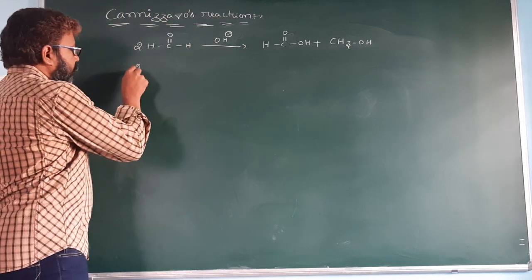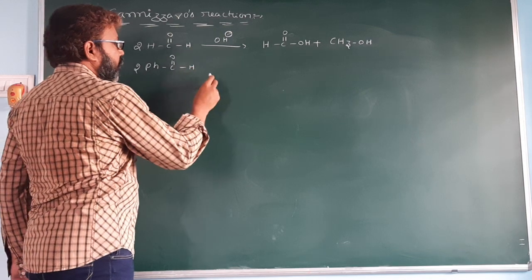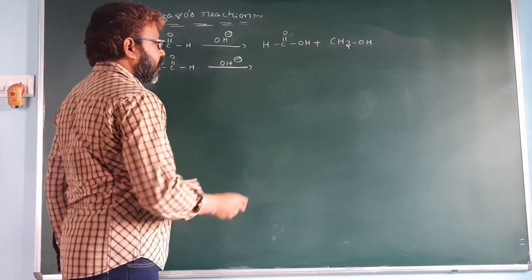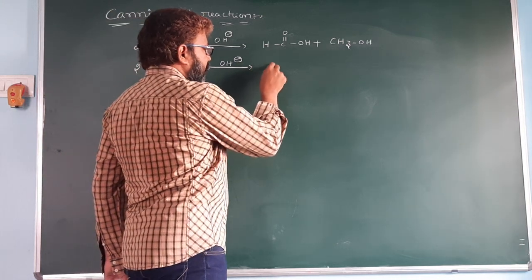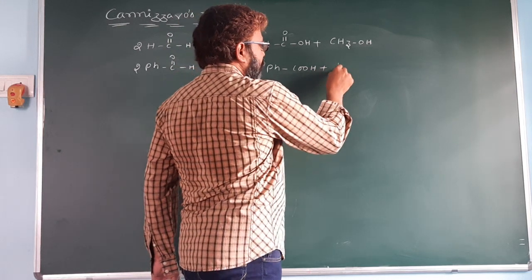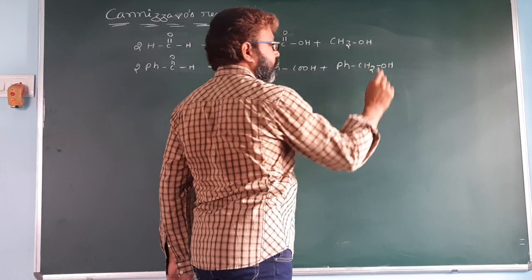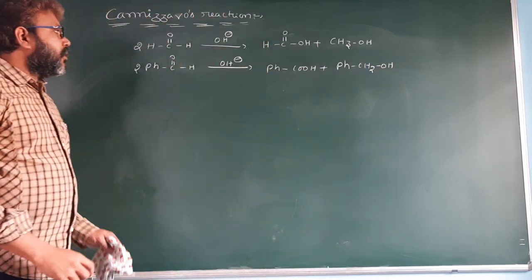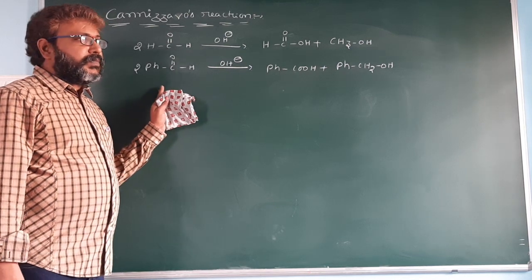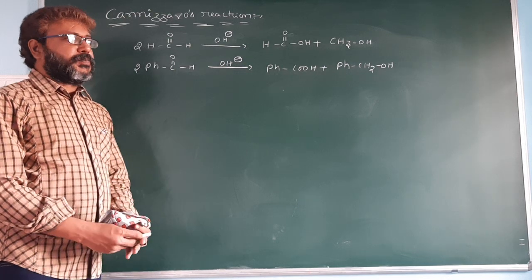Another example, benzaldehyde. This compound also has no alpha hydrogen. It undergoes the Cannizzaro reaction to give 1 mole benzoic acid and 1 mole benzyl alcohol. Now it is a self-Cannizzaro reaction. In self-Cannizzaro reaction, disproportionation takes place.